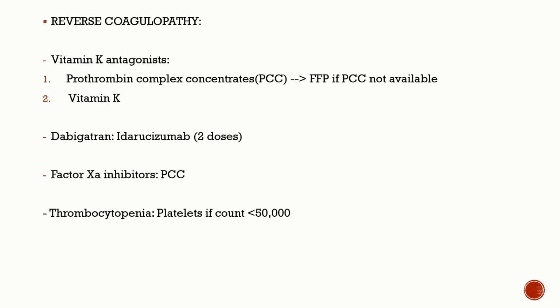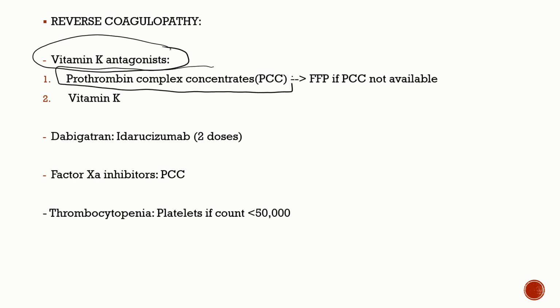Okay, now coming to reversing coagulopathy. It depends upon what anticoagulant the patient is on. If the patient was on a vitamin K antagonist like warfarin, the blood product of choice is prothrombin complex concentrate. Remember, it is not FFP. Only if PCC is not available, you can go for FFP. This is a very, very important MCQ, and obviously you're going to give vitamin K.